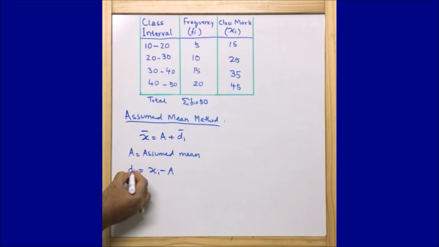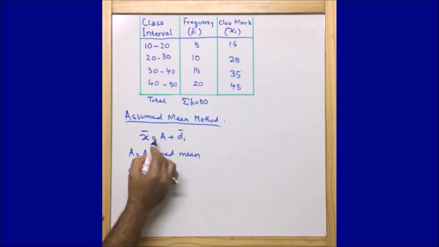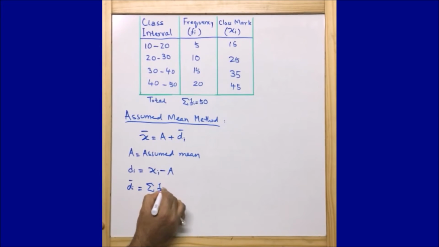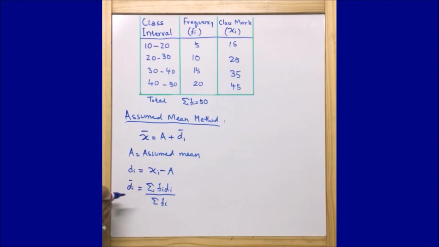So class mark minus assumed mean is di, and similarly we can find the mean, because the formula is x bar is equal to a plus di bar. That means we need to find di bar. Di bar is equal to the summation of fi di divided by the summation of fi. So once we get di bar, we can put it in the formula, a plus di bar, with a being our assumed mean.